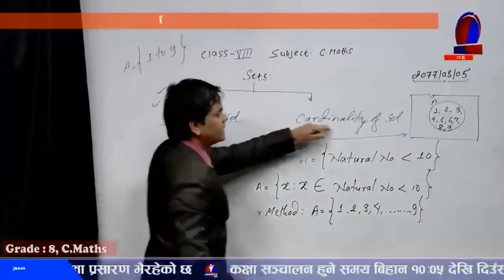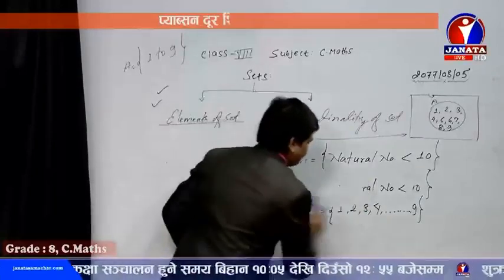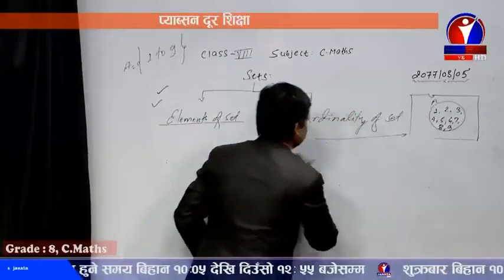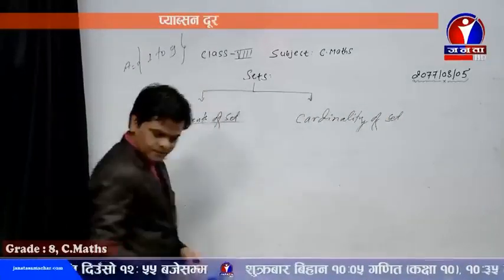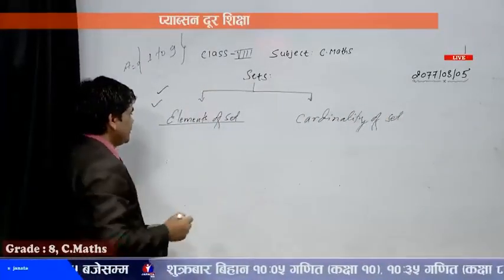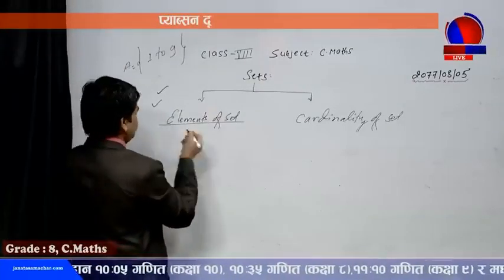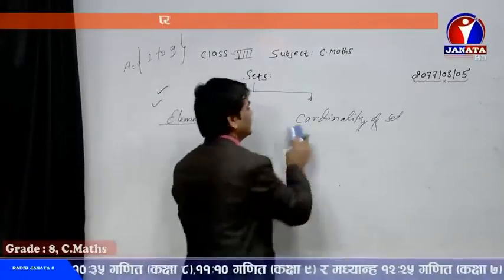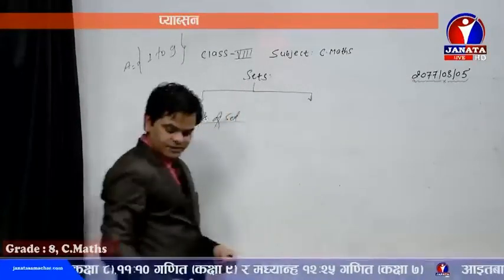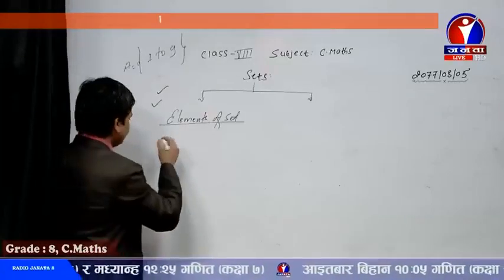Let's go to another topic of these elements of set. I'm not using cardinality of set; later on we'll focus on cardinality of set. Dear students, now we need to go towards the types of elements of set. What are the types? I'm going to erase this topic also. Later on we'll use it, that's why we should not keep it here, so that you won't be confused. Now, types of set.